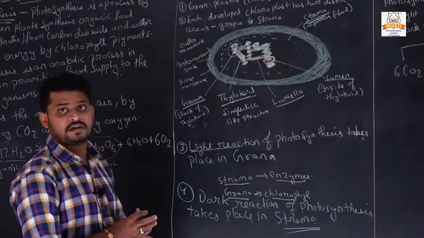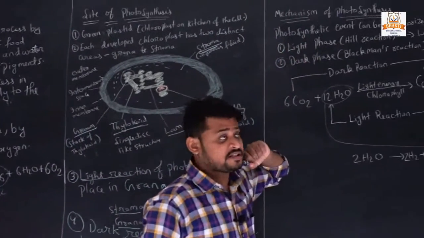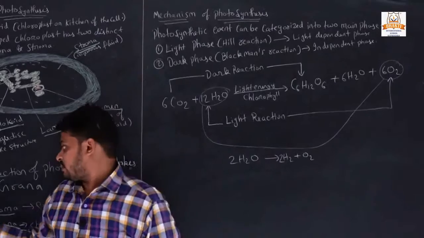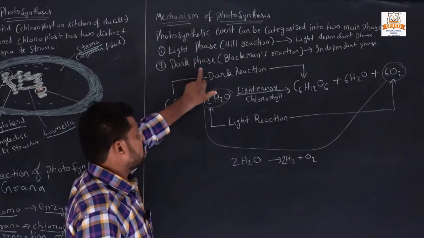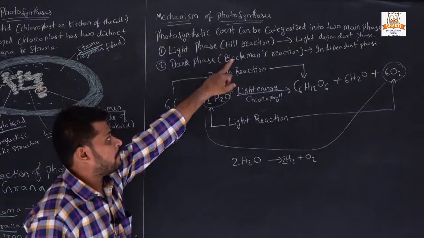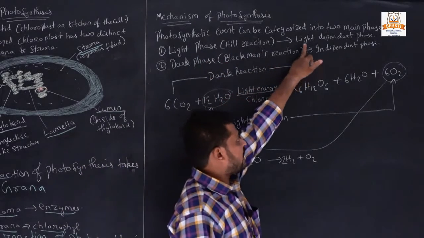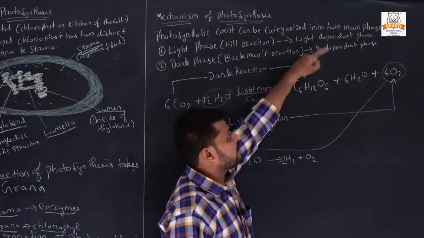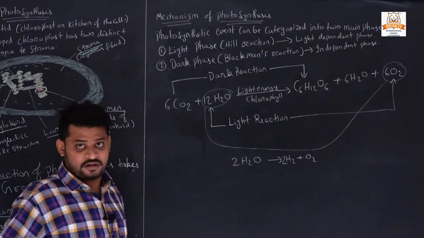How they are working, how it happens, we will see. What is the mechanism of photosynthesis? Photosynthesis events can be categorized in two main phases: one is the light reaction phase and one is the dark reaction phase. The light phase is also known as the Hill reaction, and the dark phase is also known as Blackman's reaction. The light phase is also known as the light dependent phase, meaning it depends on light, and the dark phase is a light independent phase.